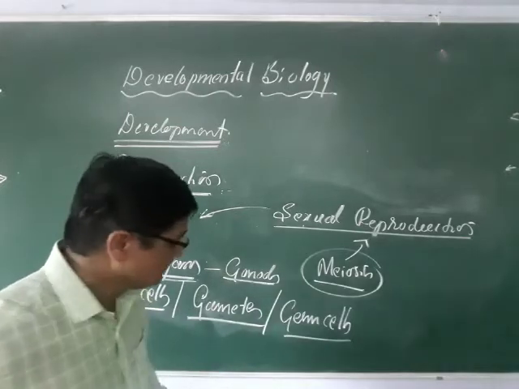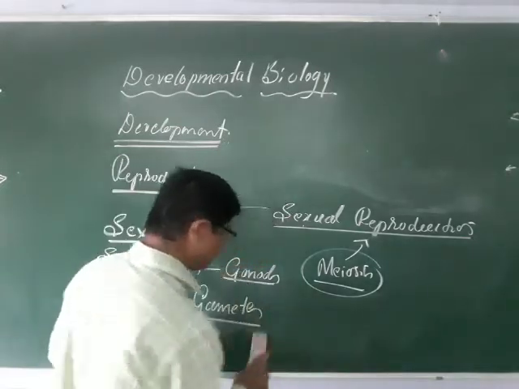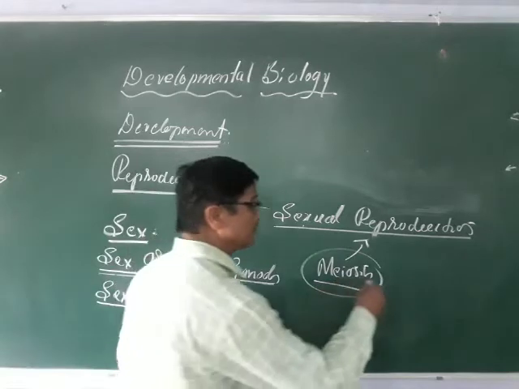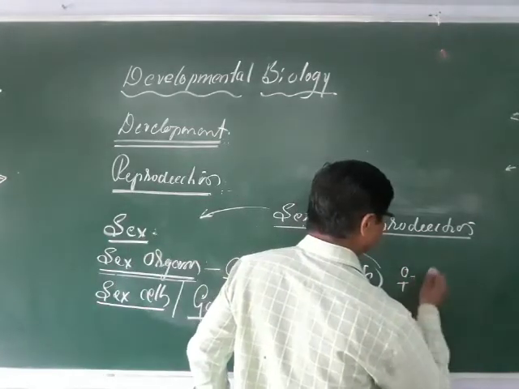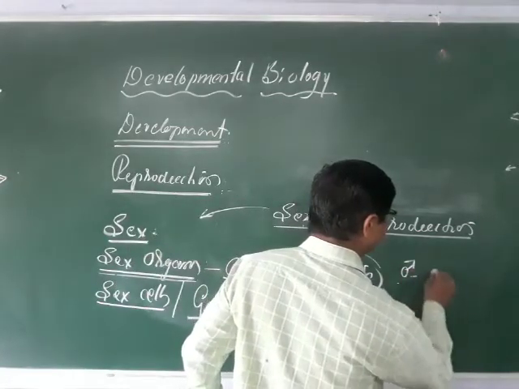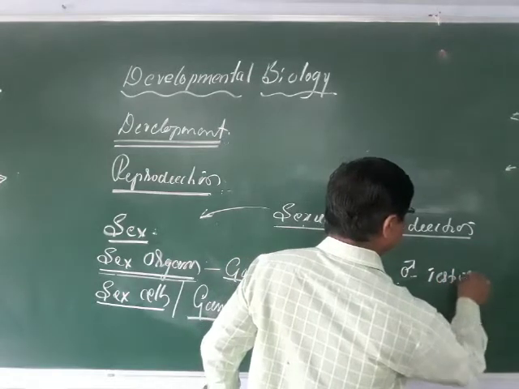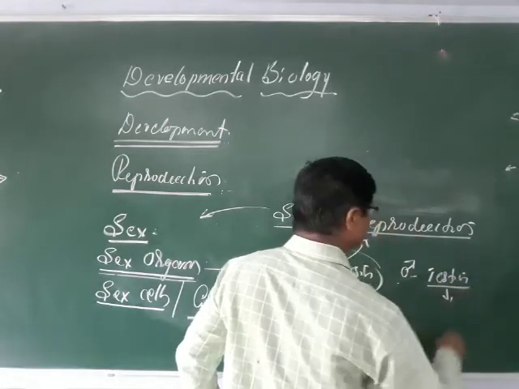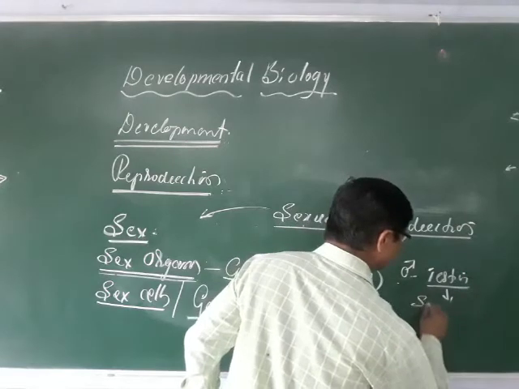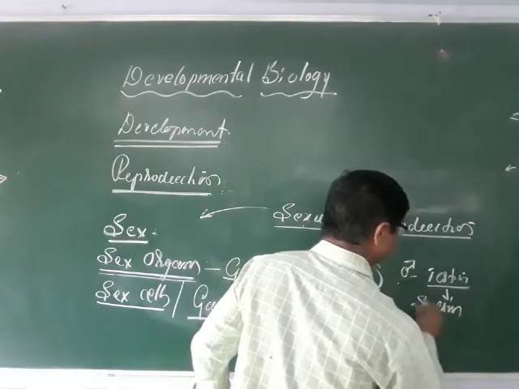As I told, the male gonad, the testis, is able to produce the male gamete, that is called the sperm.